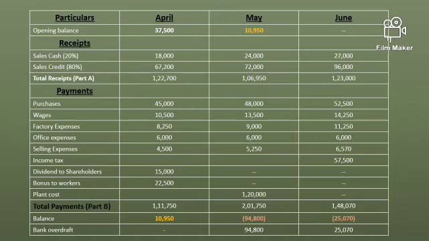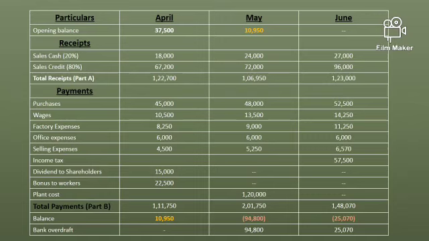You have one adjustment that the company has made 1,20,000 rupees of payment for the plant, whatever the company has ordered, and the company has made payment in May. So the difference of receipt and payment, there is a negative balance of 94,800.